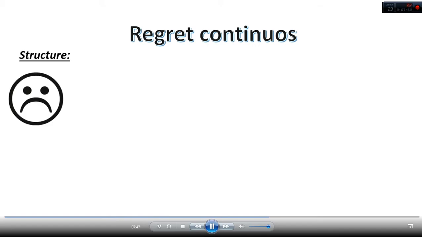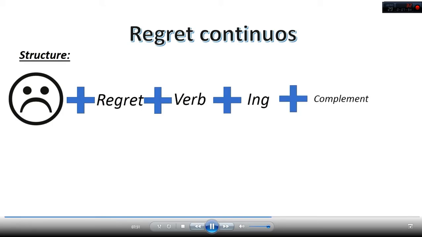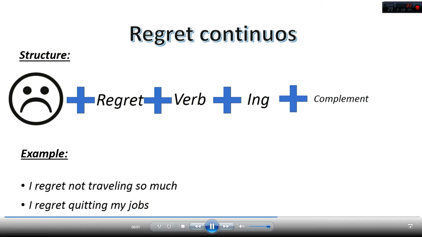The formula is the subject plus regret plus verb plus ing plus complement. An example of this could be: I regret not traveling so much, or I regret quitting my job.